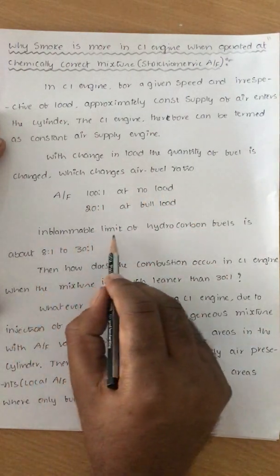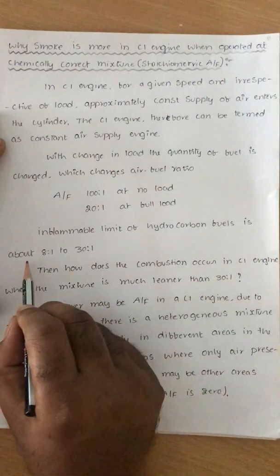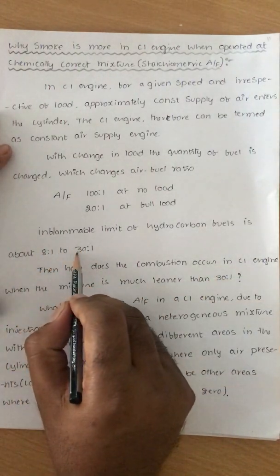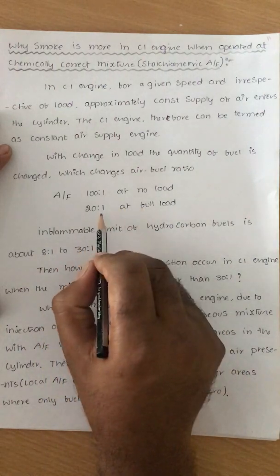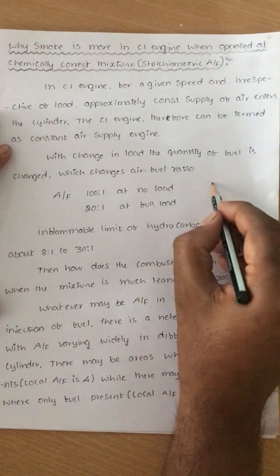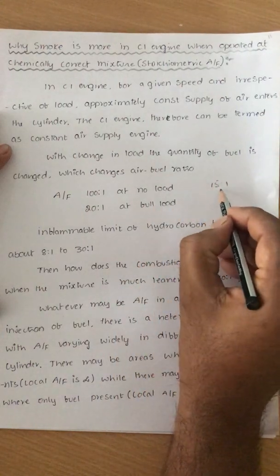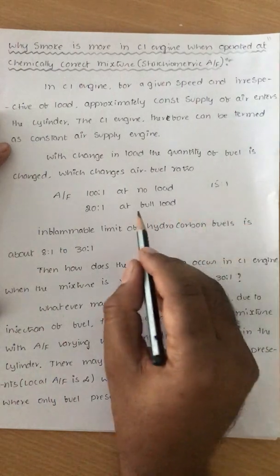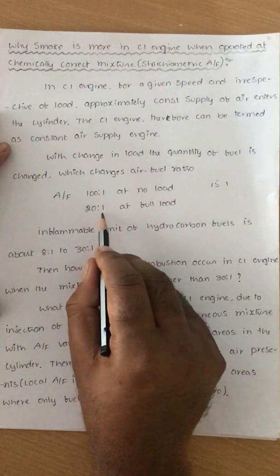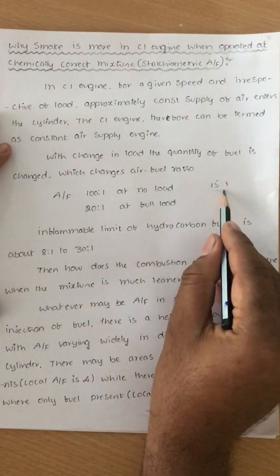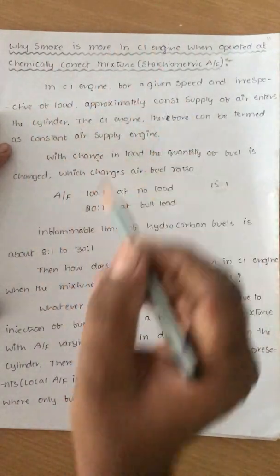But the inflammable limit of hydrocarbon fuels is only 8:1 to 30:1. Even at full load, it is somewhat of a lean mixture. The chemically correct ratio is 15:1 or 15.6:1. But even at full load, the CI engine does not operate at the chemically correct ratio, because if it operated at the chemically correct ratio, it would give more smoke.